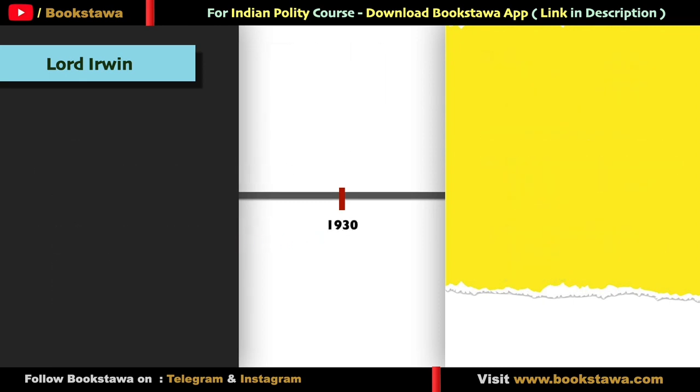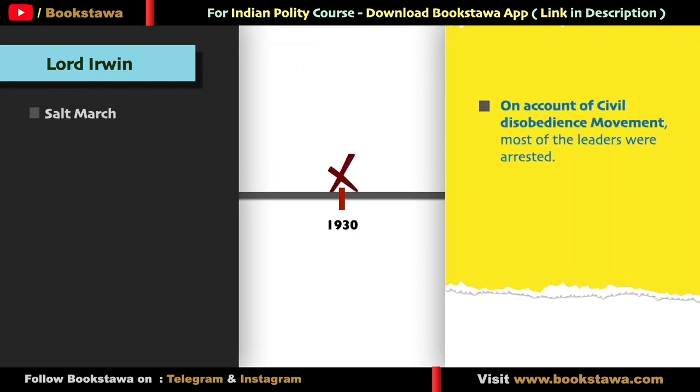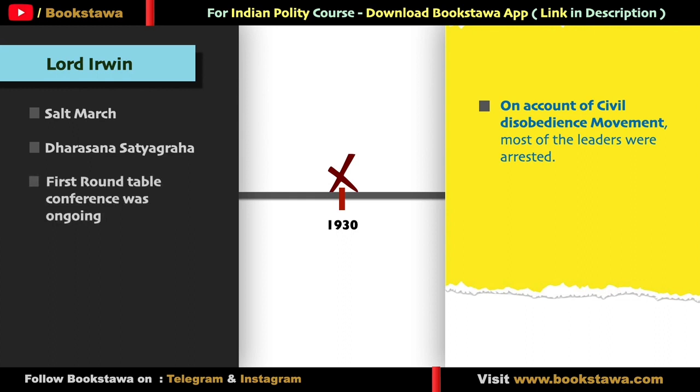In the next year, 1930, there was no Congress session. The reason was that the Congress had started the civil disobedience movement and all the leaders were in jail. We had seen in the video on the civil disobedience movement that after reaching Dandi, the march was done till Dharasana. This year, the first Round Table Conference was also held, but the Congress leaders boycotted it, because it was not possible that on one side you are doing the civil disobedience movement and on the other side you are doing negotiations with the government. Two more important events took place this year, the Allahabad Address and the Chittagong Armoury Raid.